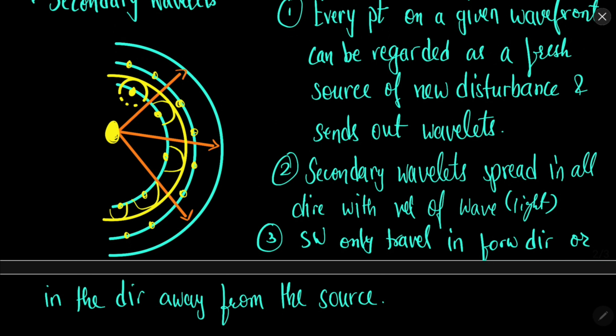So what it means is that this wavefront only allows the light to flow in this direction. There will be no light in the backward direction like this. So this was the assumption of Huygen.